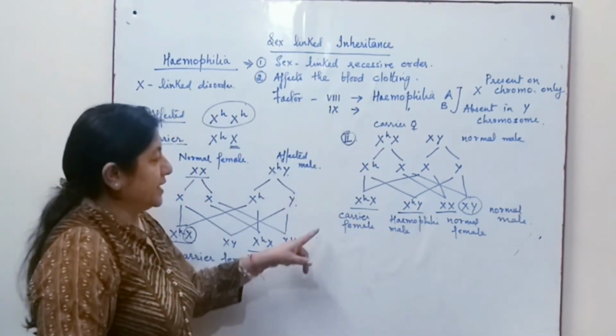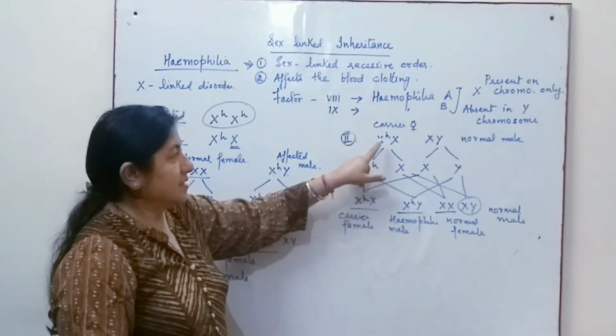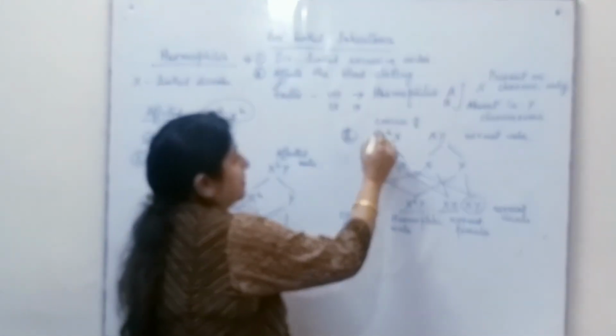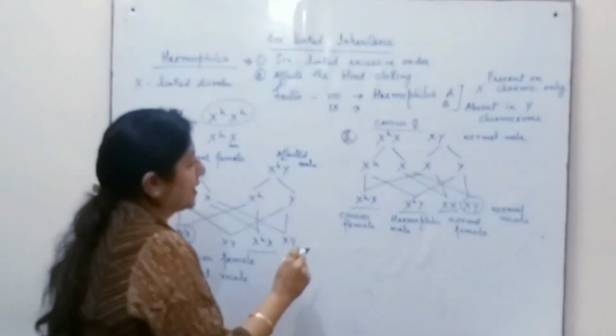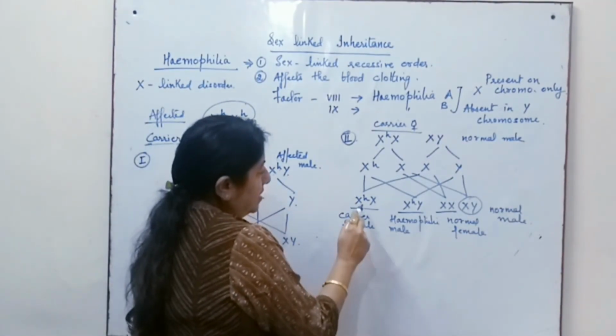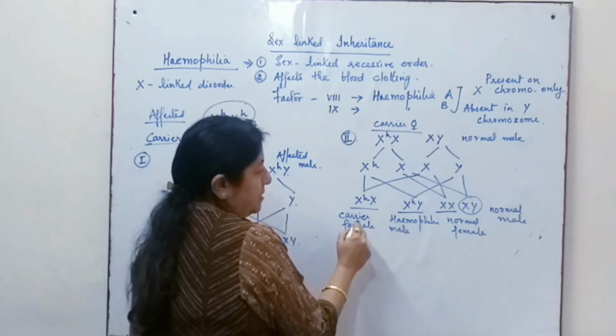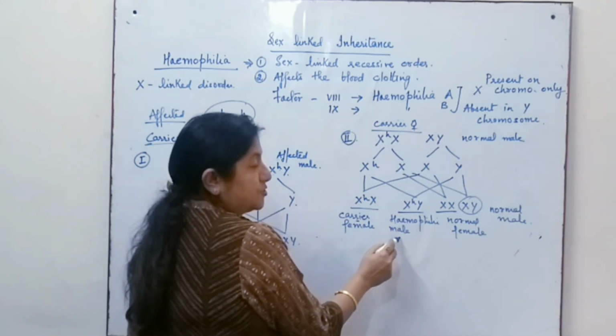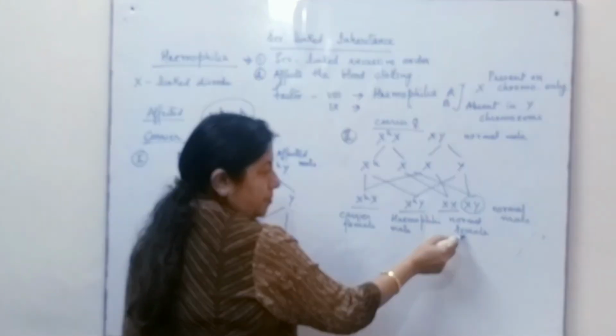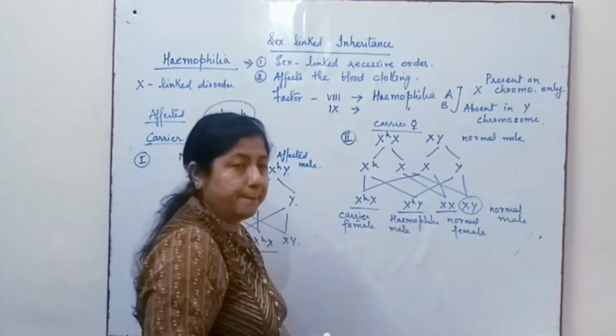So here we find that since the female is a carrier only, the progeny will be one carrier female, one affected male, one normal female and one normal male.